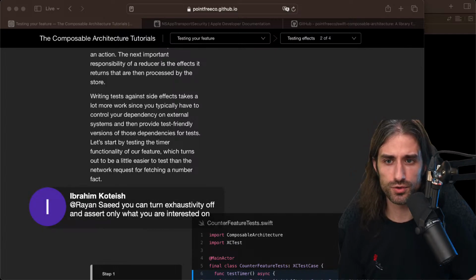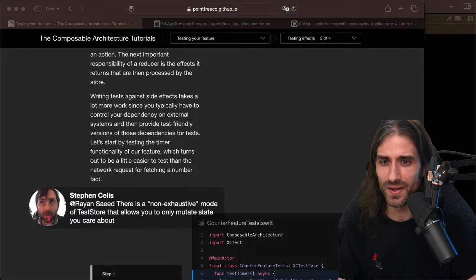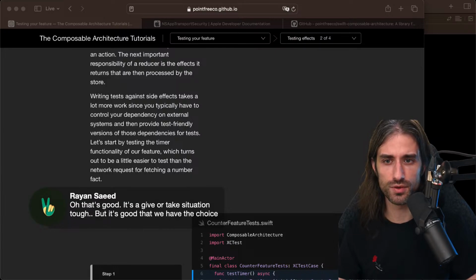Okay, so apparently you can also turn it off and only assert what you're interested in. Interesting. Even though I guess it could make sense for some performance situations. And you meant it more as an open speculation than a question. Okay, thank you. And Stefan, you're saying there is a non-exhaustive mode of the tester that allows you to only mutate state you care about. It's a give and take situation. It's good that we have the choice.